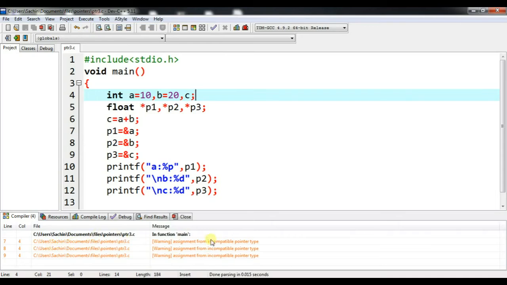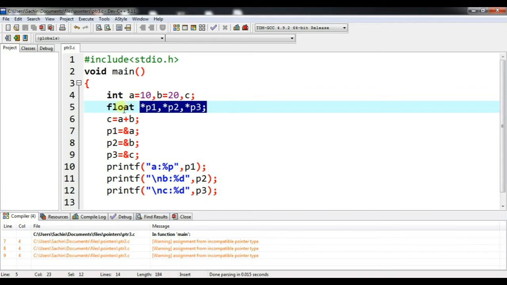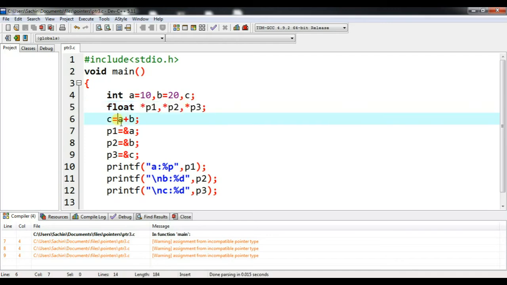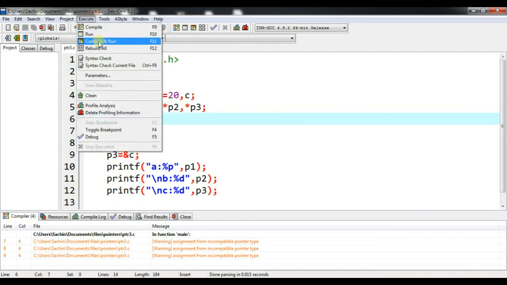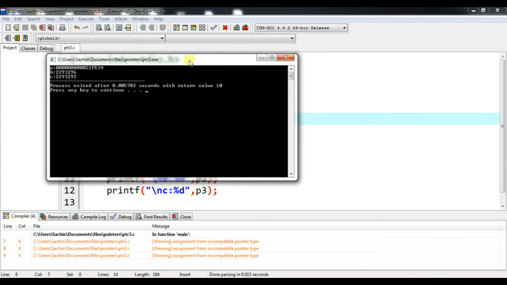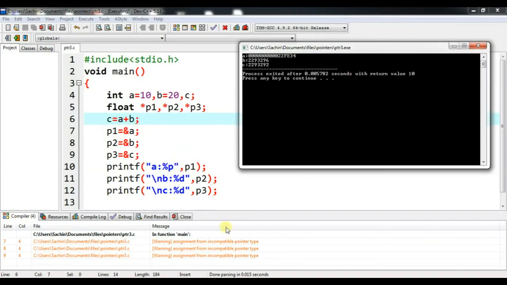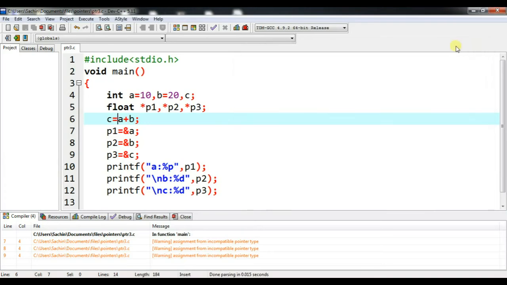See here, we are getting warnings. What is the warning? Assignment from incompatible pointer type, because the normal variables are of type integer, and we are assigning their addresses to pointer variables of type float. So here the pointer is incompatible. If I run this, it will execute, no problem. The output has come, but we will get the warnings here. Okay. If I do this as char, it's okay, no problem.